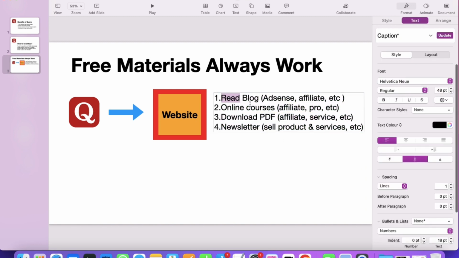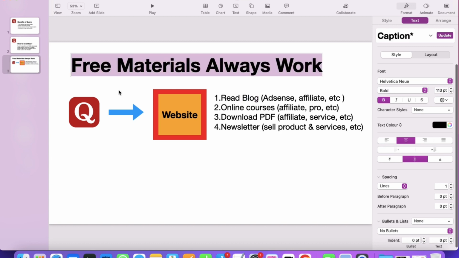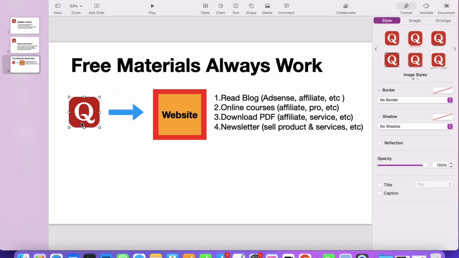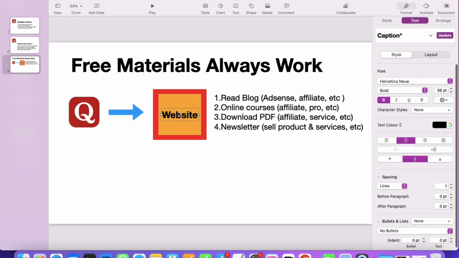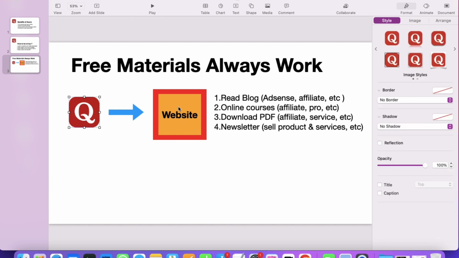See, if we just talk about the read blog, it's free, okay, because as I told you, when a visitor comes from Quora to your website, what they want is the free things. First you have to build trust with the visitor who has visited from Quora to your website, okay, so you have to build trust inside that particular visitor.